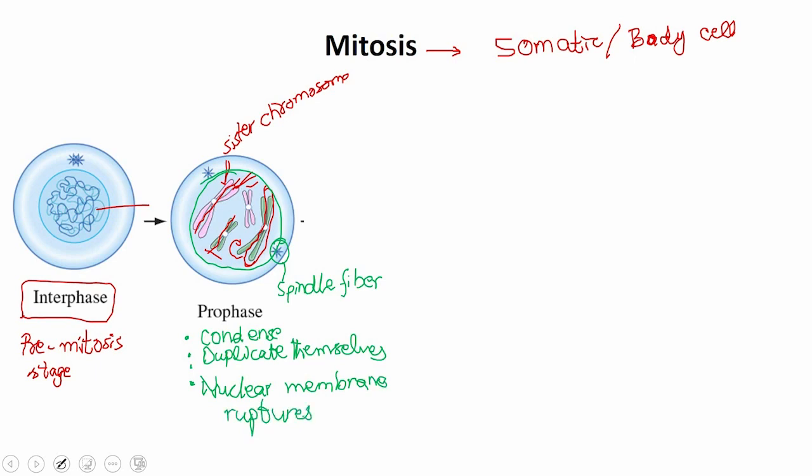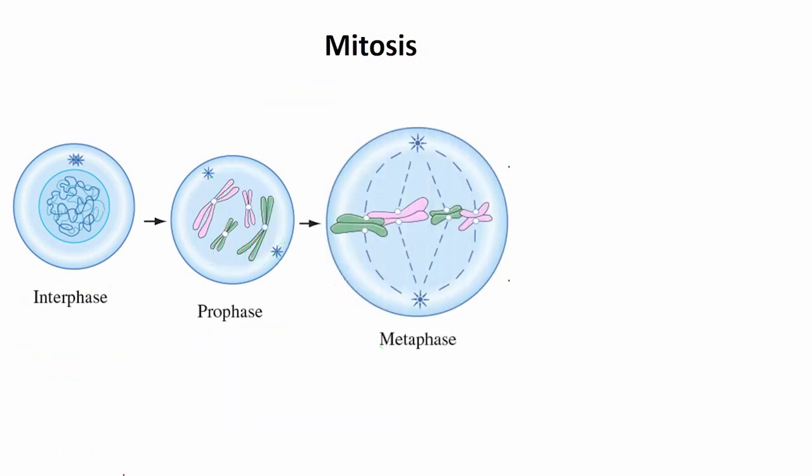After the prophase, there is another phase that is called metaphase. In metaphase, as you can see, the spindle assembly has been set up. The chromosomes from their center have been arranged on spindle fibers.